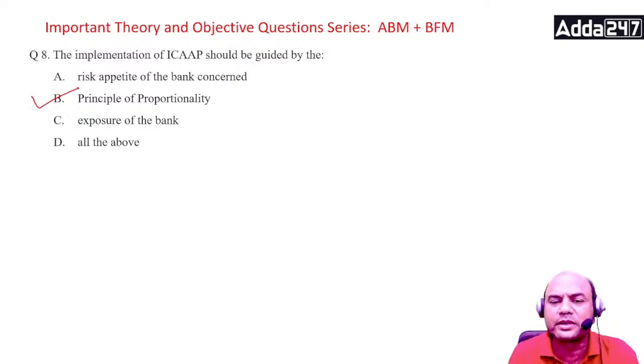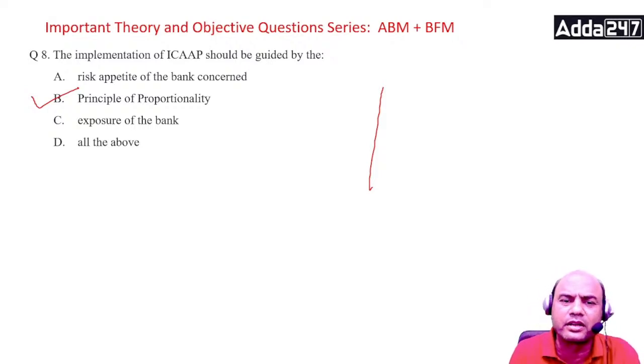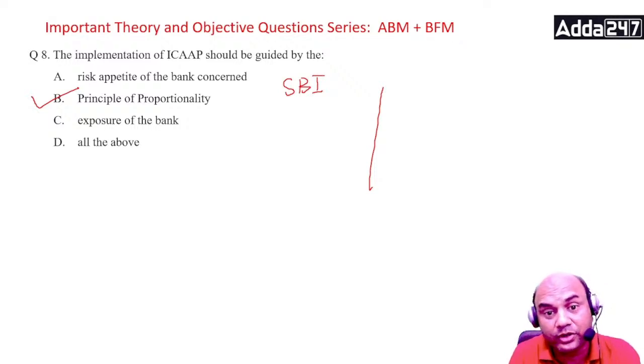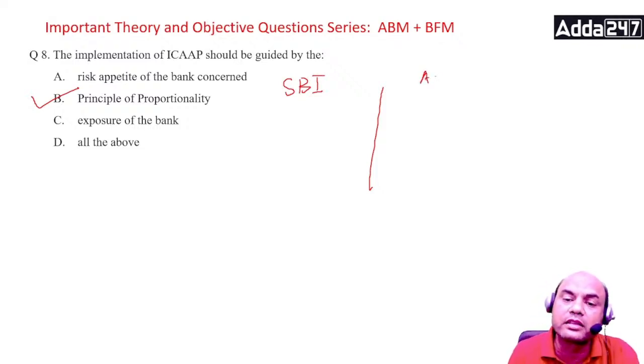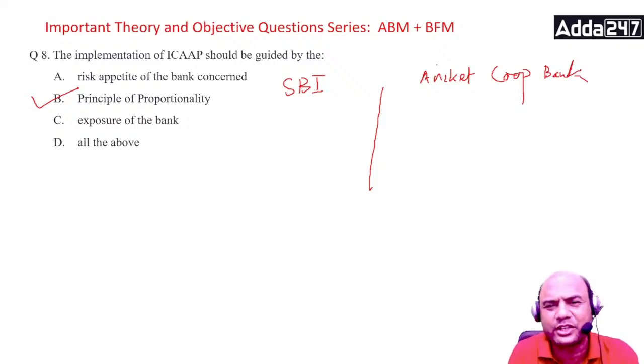Let me give you two examples. One is any big bank, let me call it SBI, the biggest bank in India, and one of the biggest in the world now. And the second one, a random name, Aniket Cooperative Bank, some bank anywhere, XYZ area. Both are banks, both are under RBI.